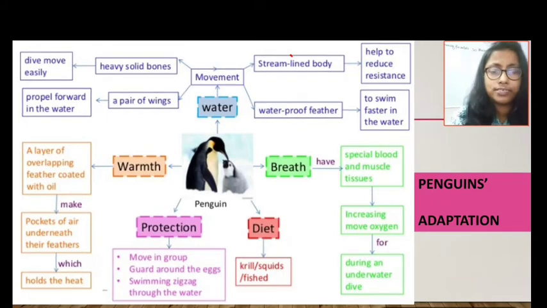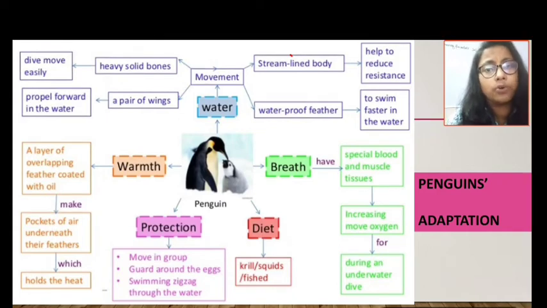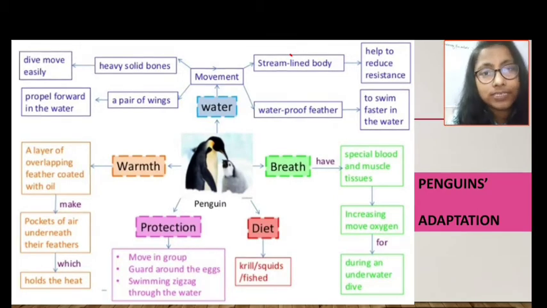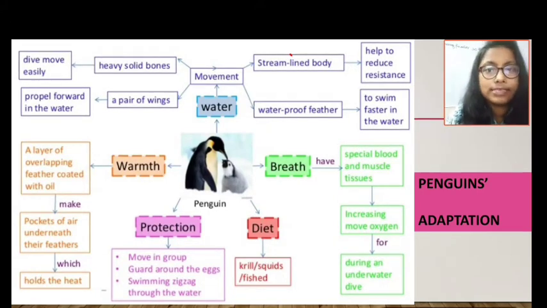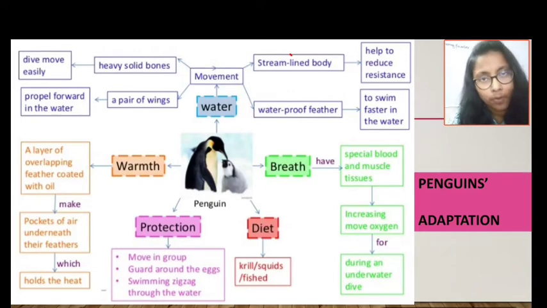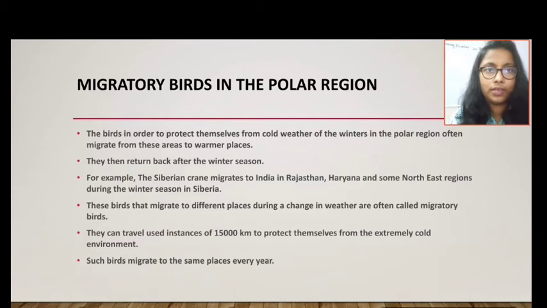Okay, we know that whenever we visit the cold region, means the polar region, in the north region, the oxygen amount or the oxygen capacity of the air decreases. So that's why their muscle and their tissue are so modified, so they can hold the air.